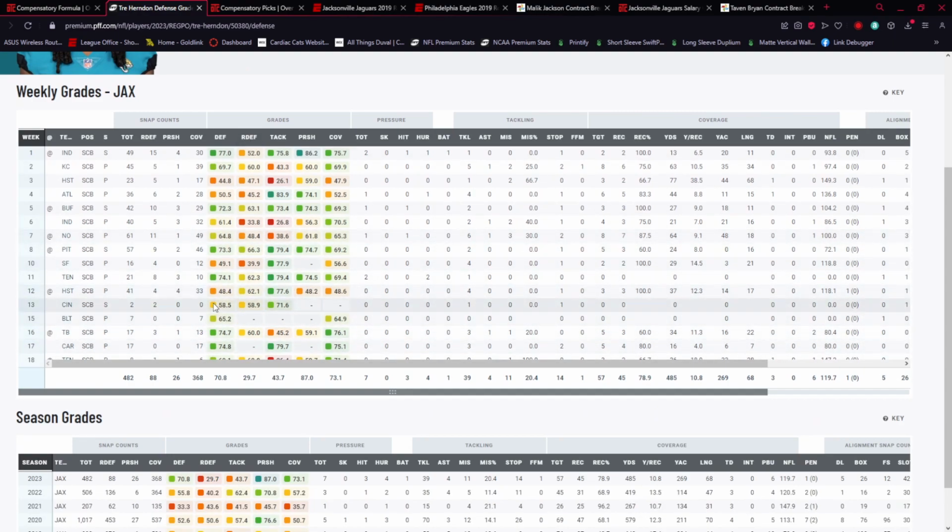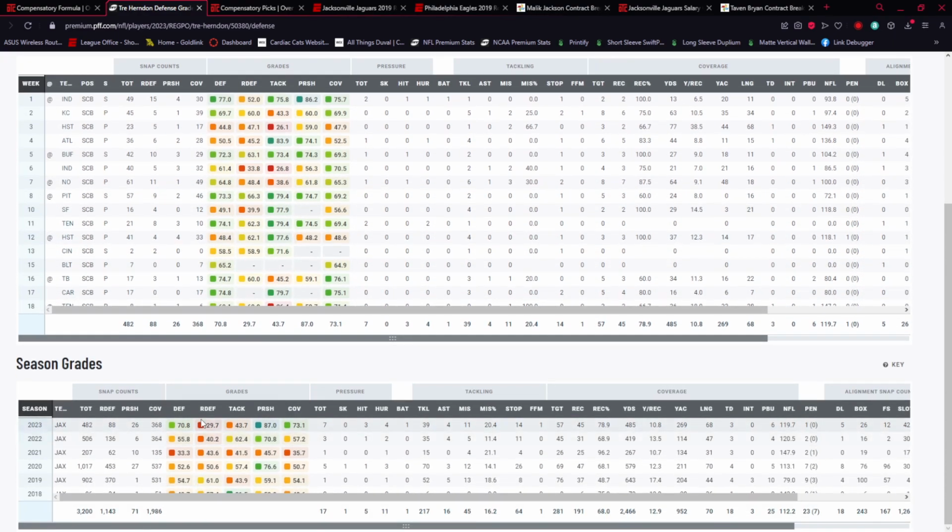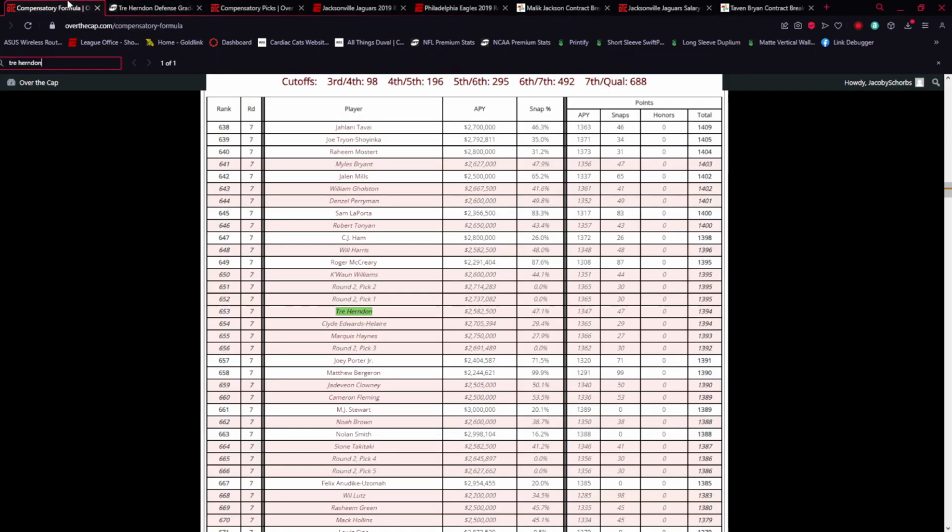Yeah, you got some 40s in here, some 50s. Look at the defensive grade. He had a better year, and the amount of snaps was identical, so we're not going to see that snap amount change. And that doesn't really change a whole lot here anyway, because the APY is so high as far as the value here. So Trey Herndon would absolutely, in my mind, be a CFA, because another team will probably pay him $3 to $4 million, realistically. And if they don't, I'll be pretty shocked.